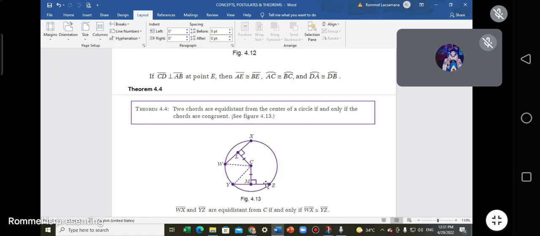But what if the two chords, short and long, how do you compare the distance from their center in that circle? Which one is far? Which one is near? Is it a short chord or a long chord? Makes sense, no? Drawing kayo, you have to draw. Of course, a shorter chord is far from that center. A longer chord is near that center.